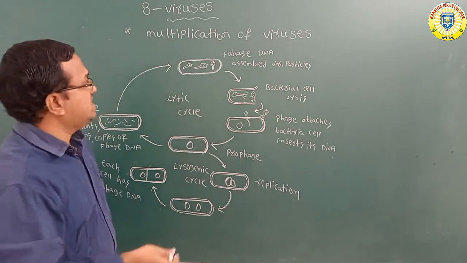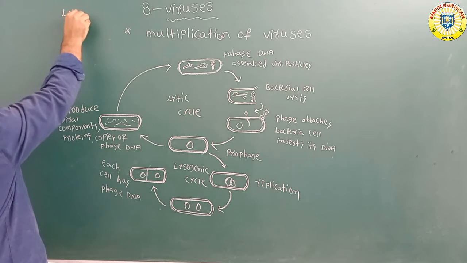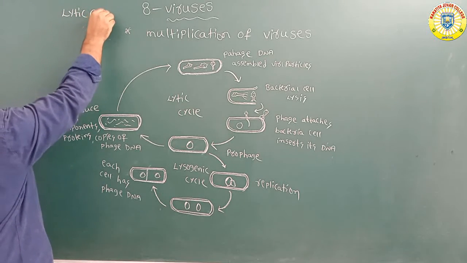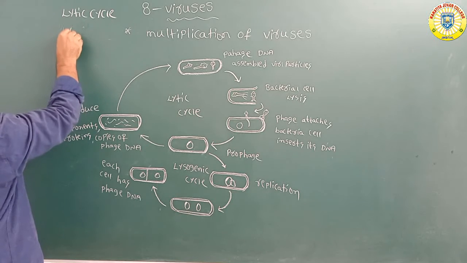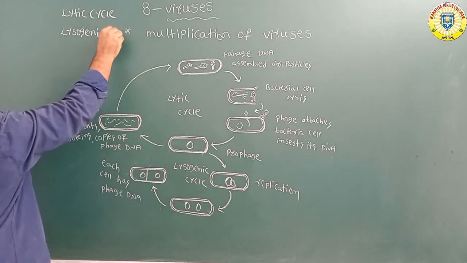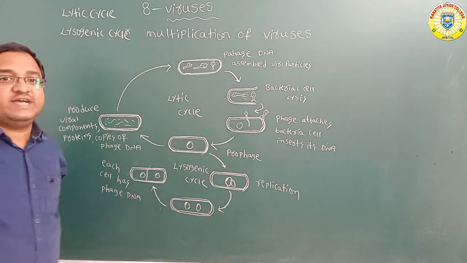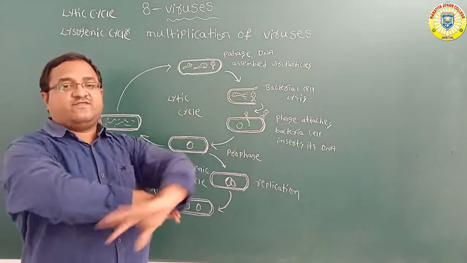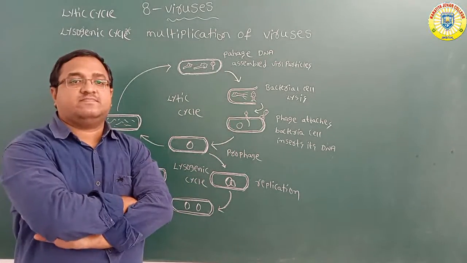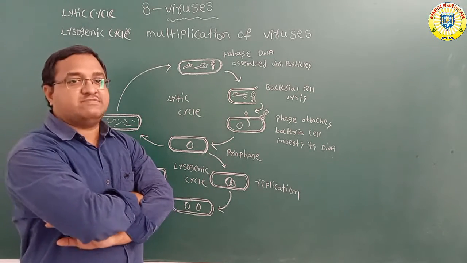The first one is the lytic cycle, and the second one is the lysogenic cycle. With the help of bacteriophages, we came to know about the life cycle of the viruses.